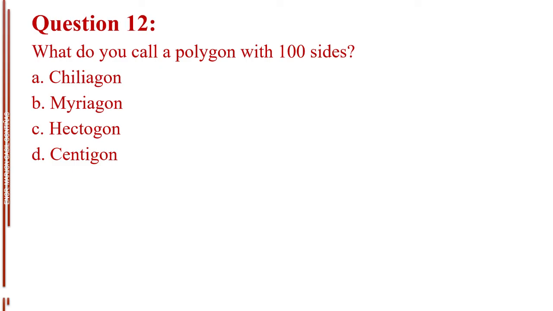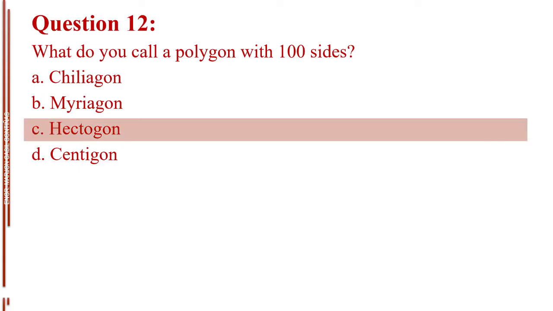Question number 12. What do you call a polygon with 100 sides? Letter A, kiliogon. Letter B, myriagon. Letter C, hectagon. Letter D, centagon. The answer is letter C, hectagon.